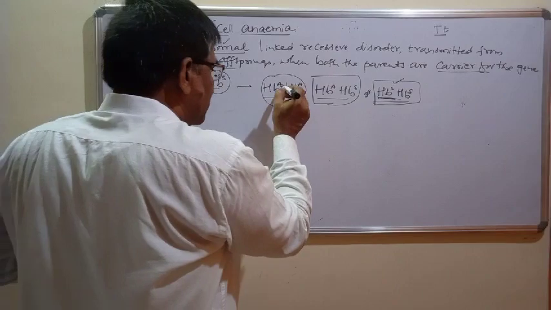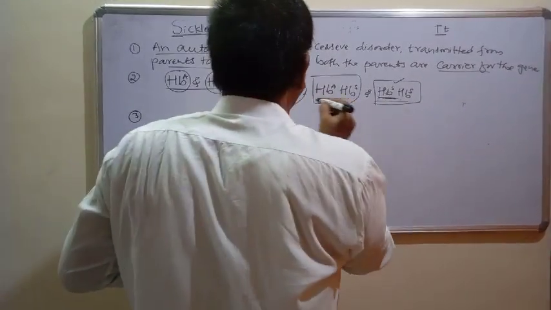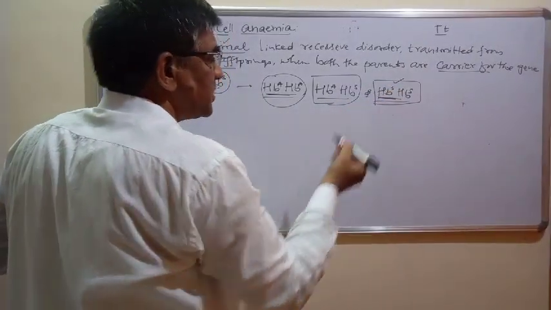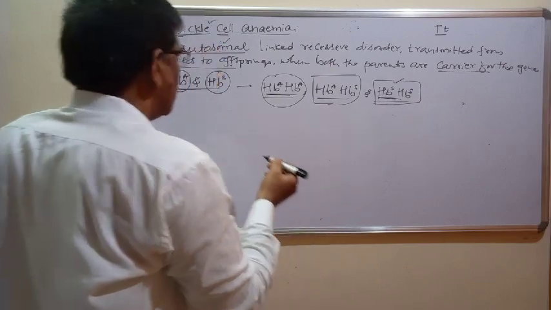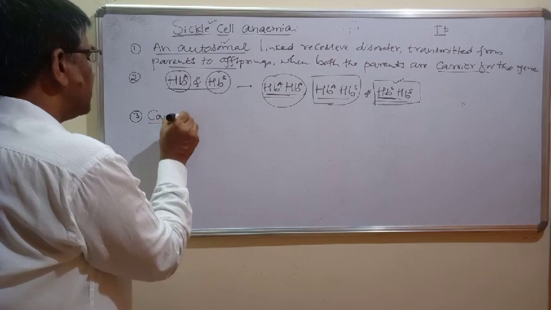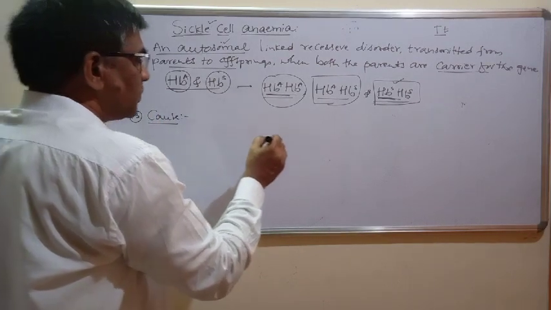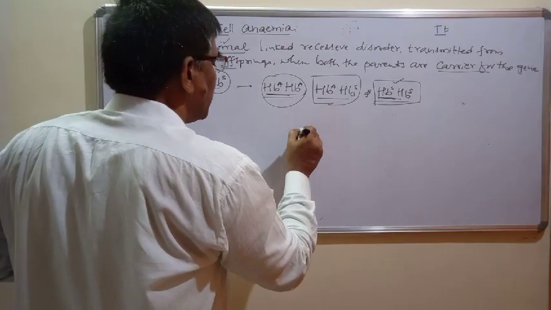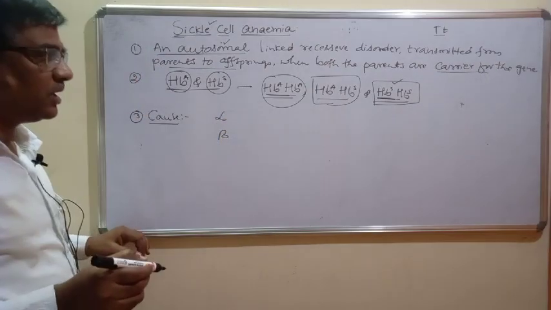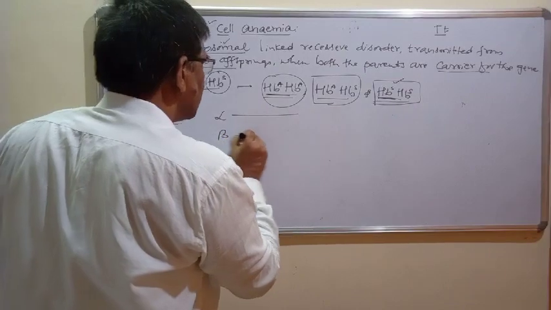Now let us understand, this normal gene is responsible for the production of a normal protein, but when the mutant gene is present, it produces abnormal protein in the hemoglobin. Now what is the main cause for the disease? Hemoglobin is made up of 2 polypeptide chains, one called the alpha chain and another called the beta chain.